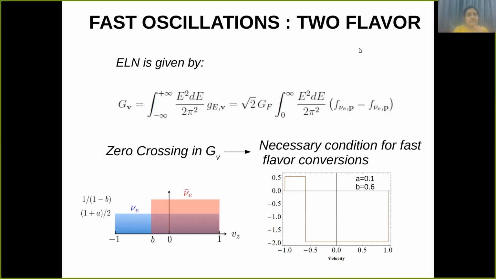So, the fast oscillations in two flavors. The main thing is ELN. There is something known as ELN, which is electron-lepton number, which we define as this GV, which is basically the difference of the fluxes of electron neutrino and electron antineutrino, that is F nu E minus F nu E bar. So the main factor or the necessary condition for fast flavor conversion is that there should be a zero crossing in this GV. That is, in some direction, the F nu E should be greater than F nu E bar, and in the other direction, F nu E bar should be greater than F nu E, and then there will be a crossing in GV. So this is just an example. For a specific value of A and B, you see this GV that has a crossing.